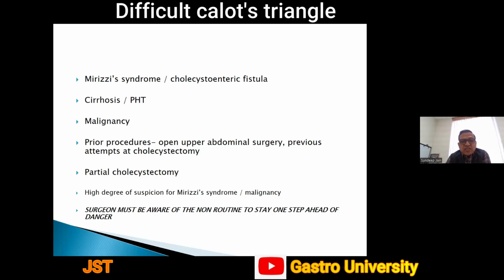We all as surgeons must be aware of the non-routine situations to stay one step ahead of the danger. So that is the key. If we identify all these situations in the pre-operative period and think of the possible problems these things can land us in during surgery, we can prevent almost all of them.